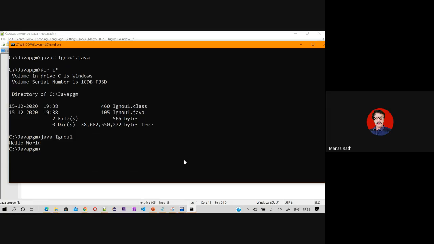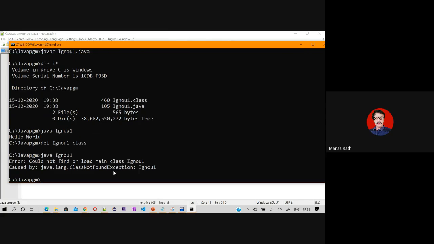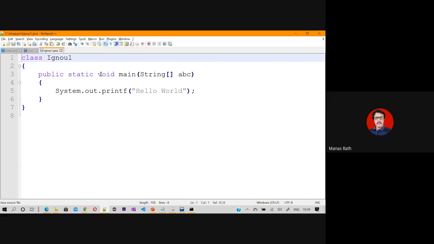So let us write another program. Let us make a modification here. Let me delete the class files. IGNOU1.class file, I'm deleting this file. Now if I run this, I'll get an error. Yes, I'm getting an error. Let us go back to the IDE and let us make it public. And what is public and private? I'll discuss. Let us give ABC.